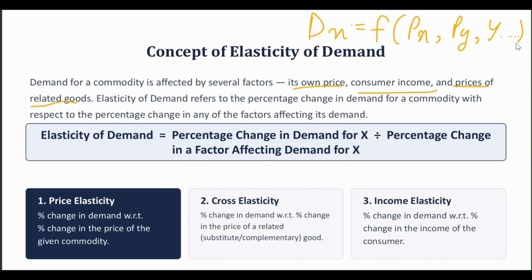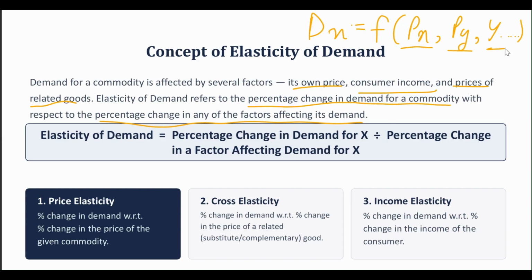So elasticity of demand refers to the percentage change in demand for a commodity with respect to the percentage change in any of the factors affecting the demand. So how much the quantity demanded changed due to multiple factors like price of the commodity, price of the related commodity, and the income of the consumer.